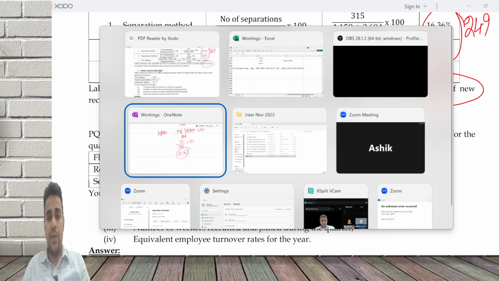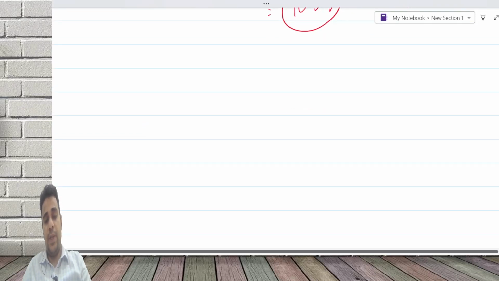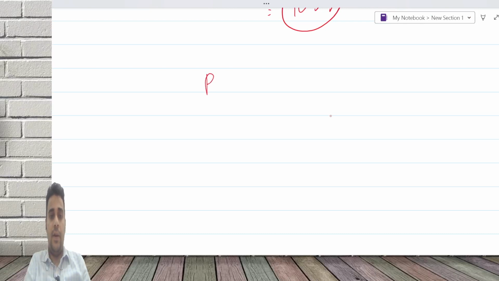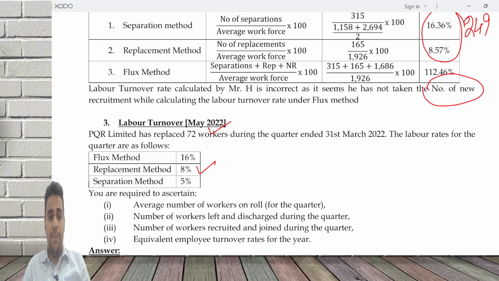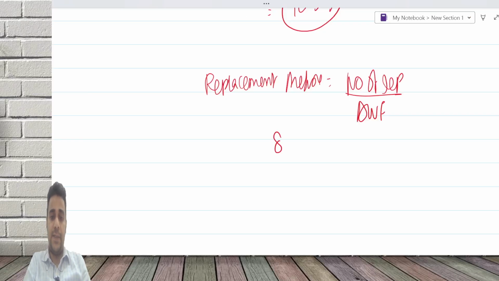Working note 1, computation of average workforce. Replacement method is equal to number of replacements by average workforce. The replacement method answer was 8%, so 72 by average workforce.